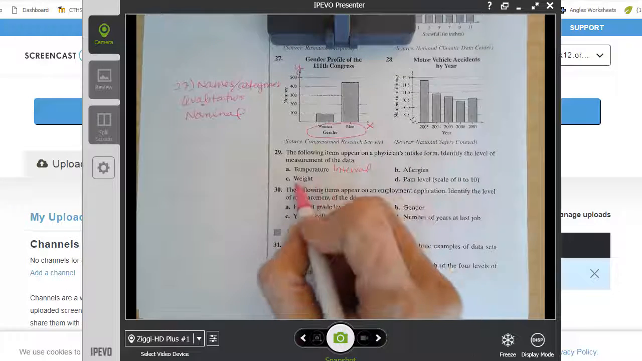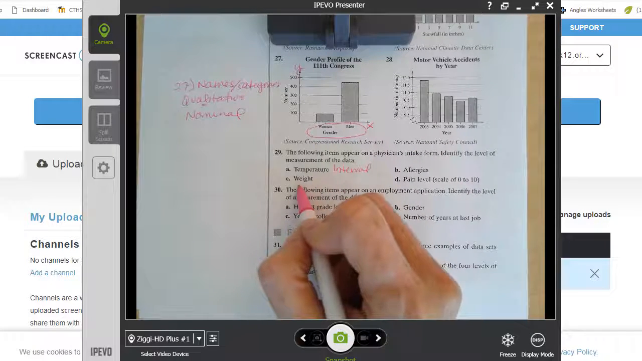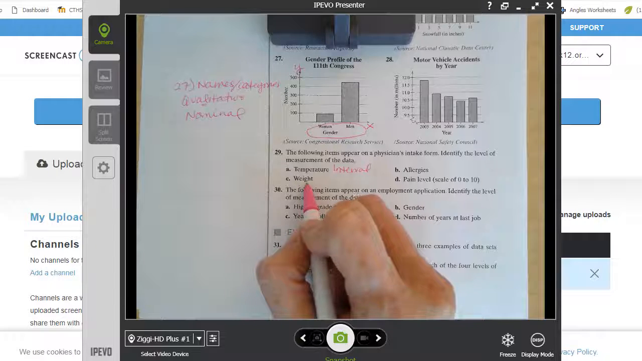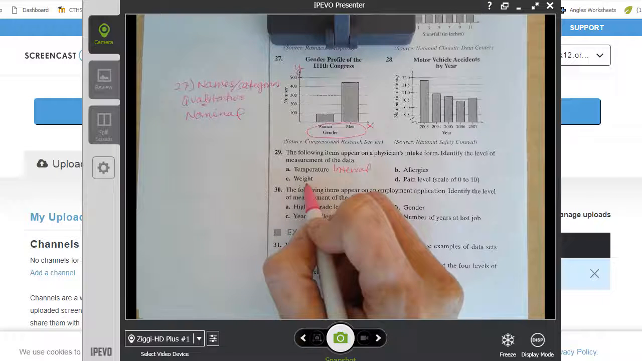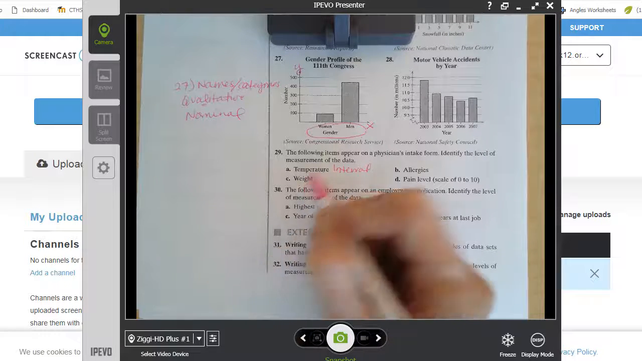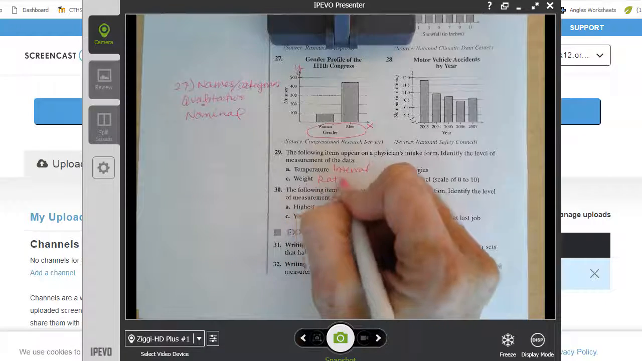All right, then weight. Well, weight. Again, I can find differences. I gained 5 pounds. I lost 10 pounds. But weight also has a true 0. So I can say that somebody that's 300 pounds weighs 3 times as much as someone who's 100 pounds. So that is going to be ratio.